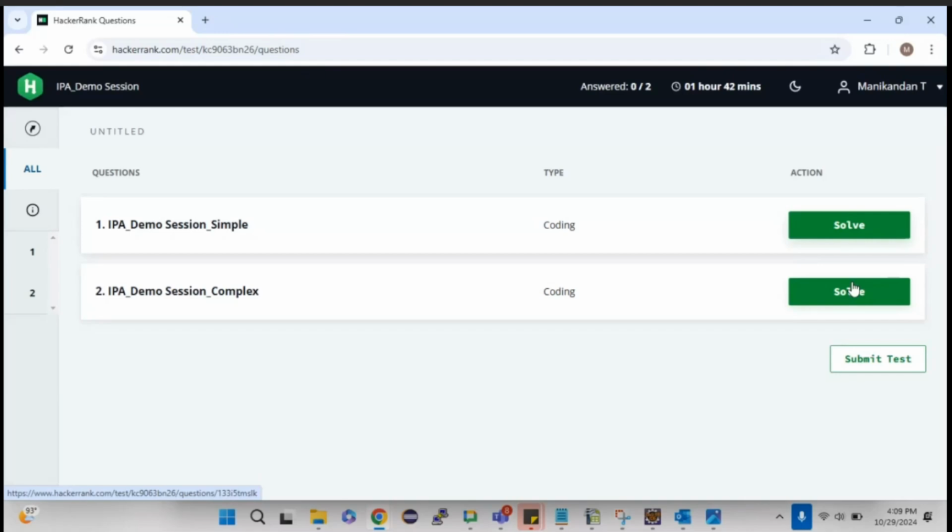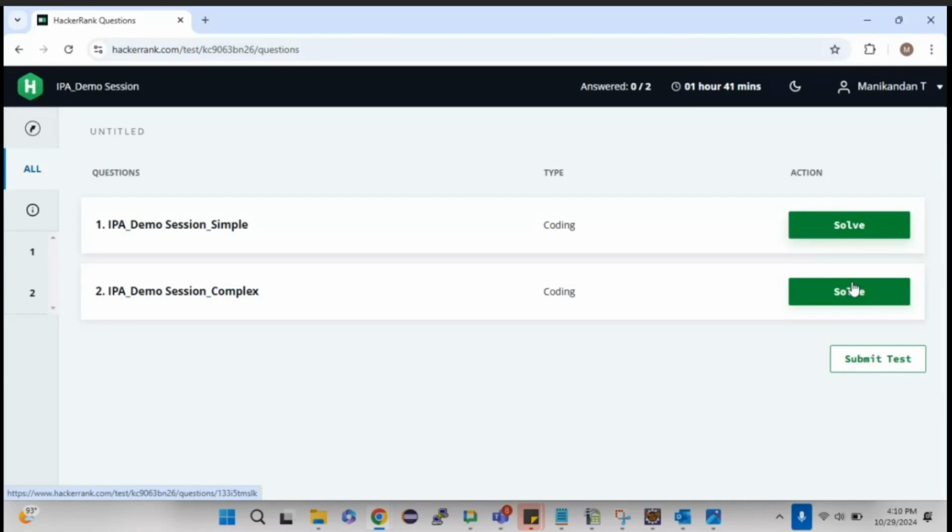Whatever demo I'm going to show today, I'm going to show it on the HackerRank platform, but in your actual assessment, you're going to take it on the Ion platform. You can ask me what the difference is. They are kind of similar. There will be test cases where predefined inputs and outputs will be configured. For whatever solution you write, the compiler will automatically take the input, run your code, and whatever output comes, it will be validated against the pre-configured expected output. If both outputs are the same, then your test cases will pass.